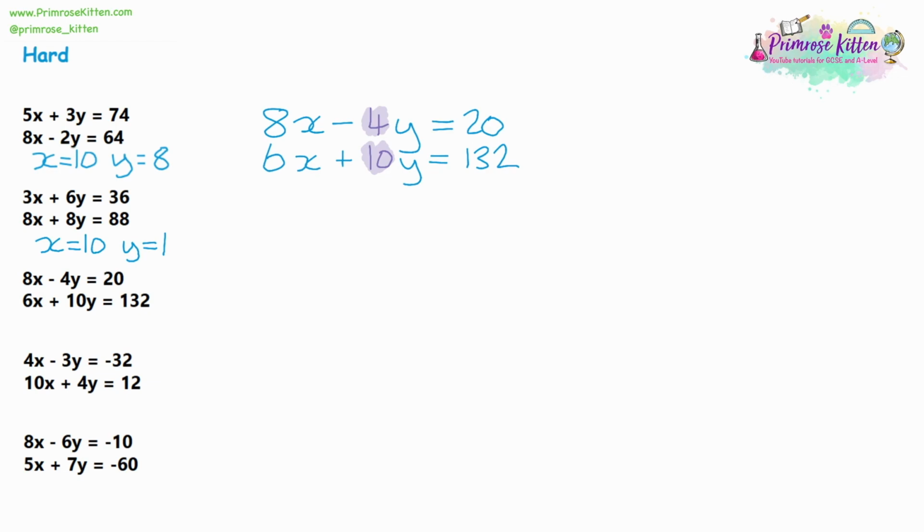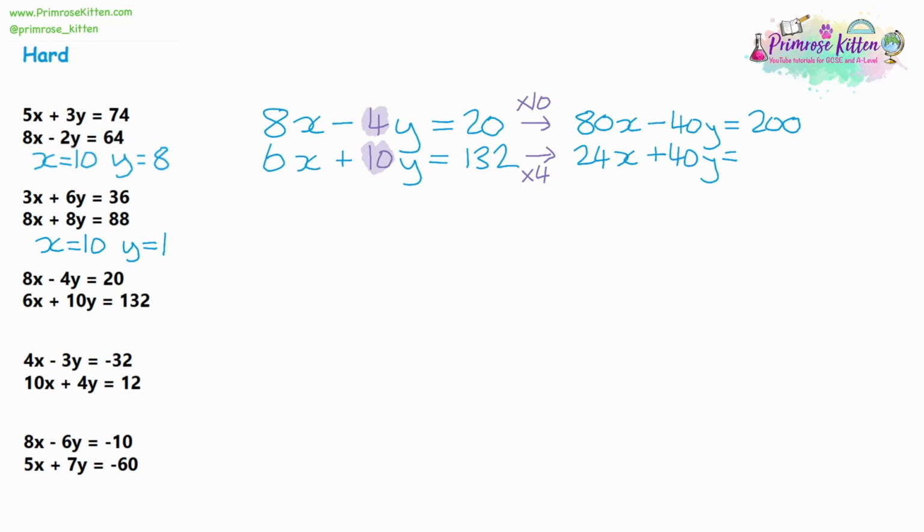So the top number is a 4, so we're multiplying the bottom equation by 4. Make sure you multiply all 3 parts of the equation. So 8x times 10 is 80x. 4y times 10 would be 40y, and 20 times 10 would be 200. Next, multiplying by 4, so 6 times 4 is 24x, 10 times 4 would be 40y, and then 132 times 4, so we can use a calculator for that.